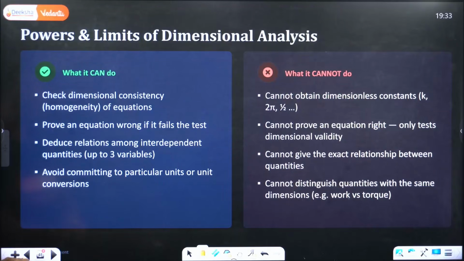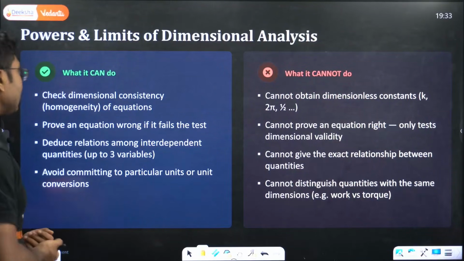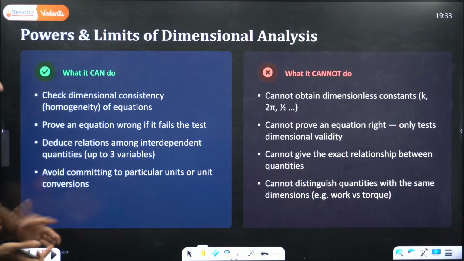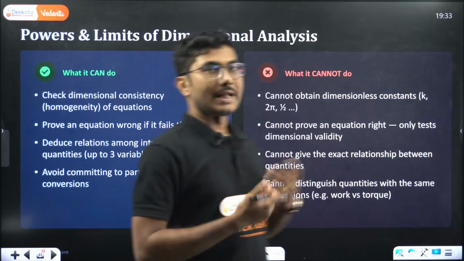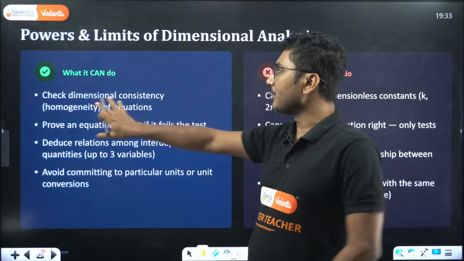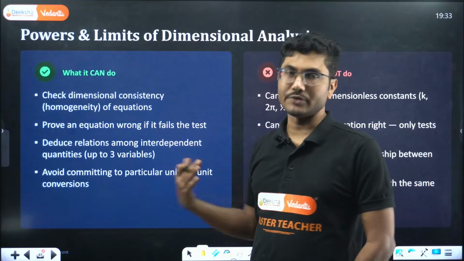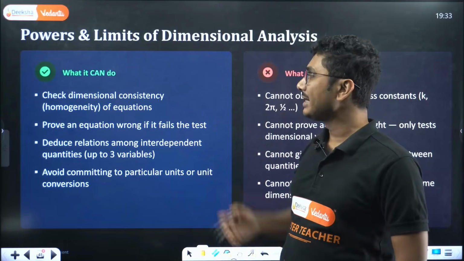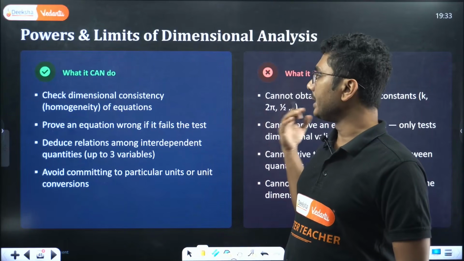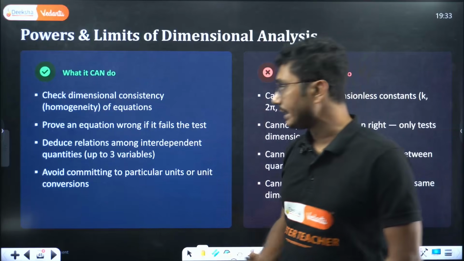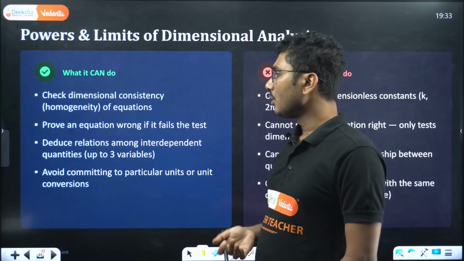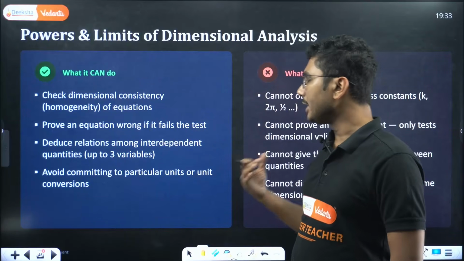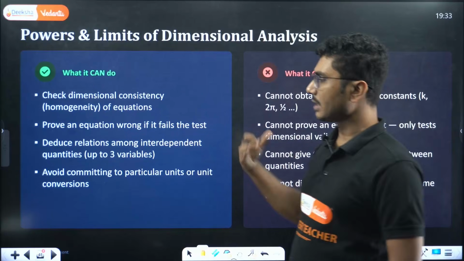Okay. Powers and limits of dimensional analysis. What can it do, what is possible using the dimensional method? It can check dimensional consistency and homogeneity of equations, prove an equation wrong if it fails the test, and deduce relations among interdependent quantities up to 3 variables, and it avoids committing to particular units or unit conversions.